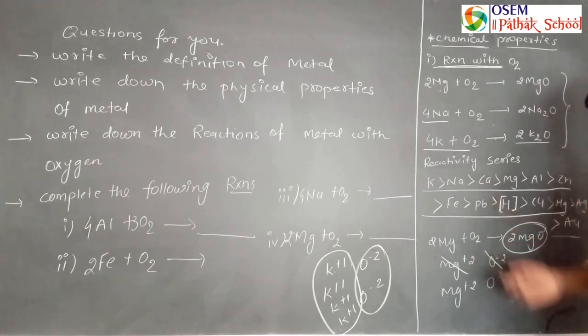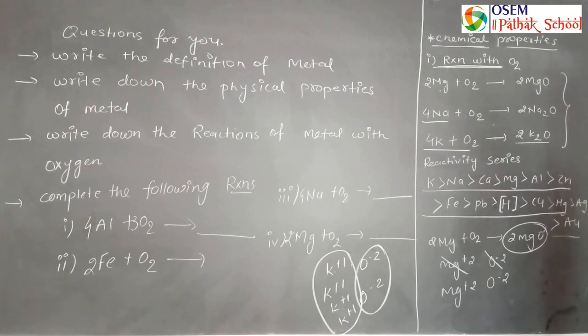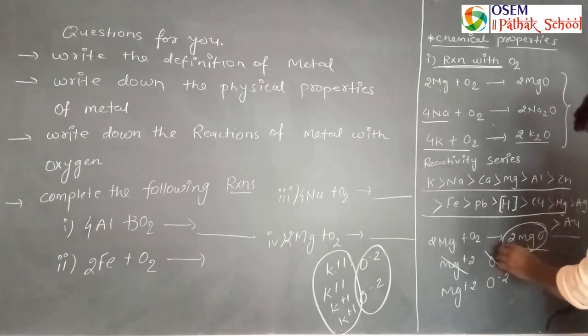So these are the reactivity series which we have to follow to find the reactivity with any other element. Now, if magnesium reacts with oxygen, magnesium is +2, oxygen is -2, that's why the overall reaction will be